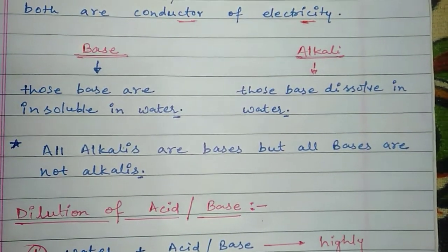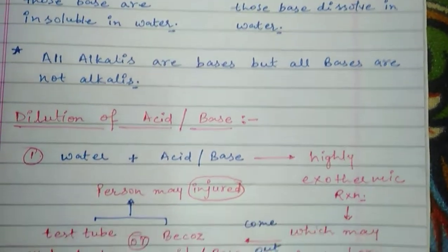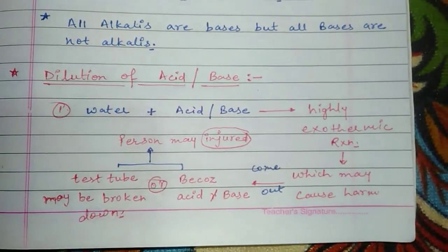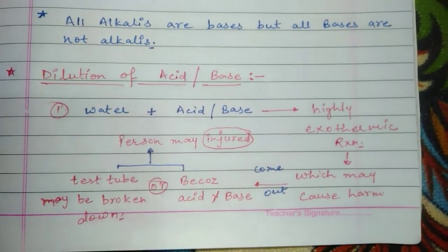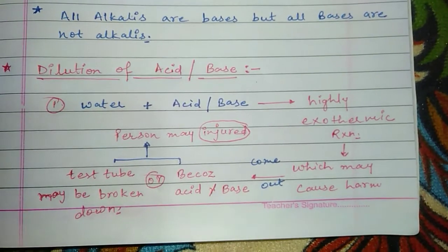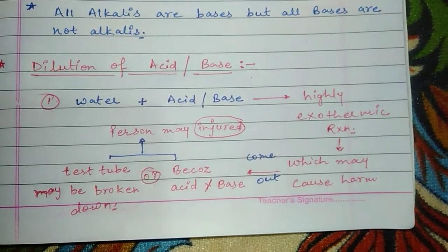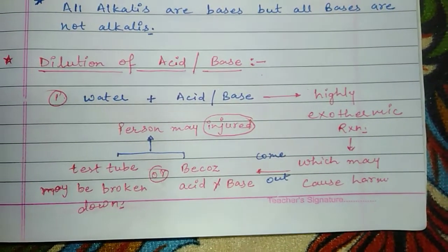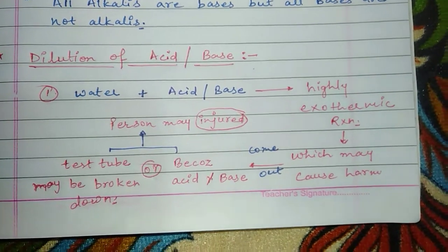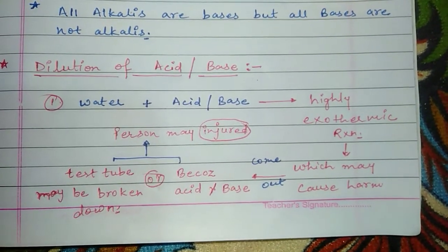Then students, we will discuss a very crucial part of this chapter again: the dilution of acid and base. I have told you about dilute and concentrated solutions. If the water amount is more in any solution, that solution is a dilute solution.